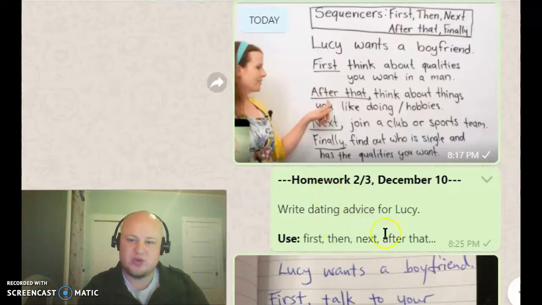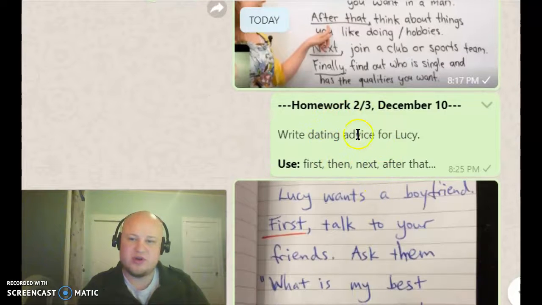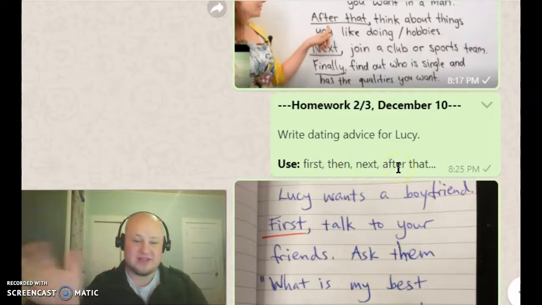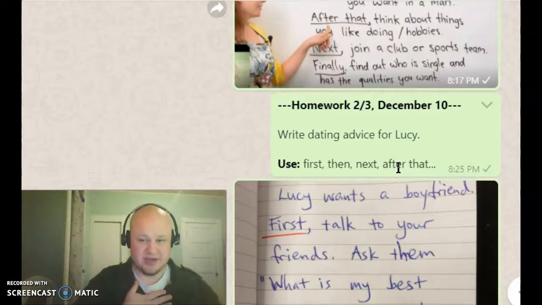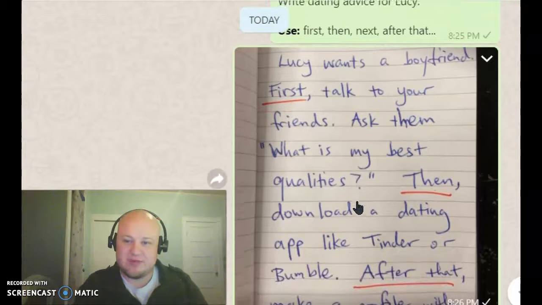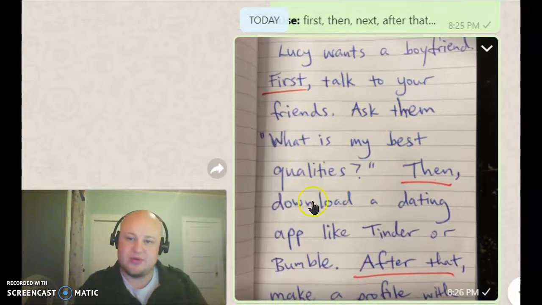So this is a good example. Because homework 2, right? Homework 2 is write dating advice for Lucy. Use first, then, next, after that. Okay? Write this on paper, send it to me on WhatsApp. For example, you can see I wrote an example.